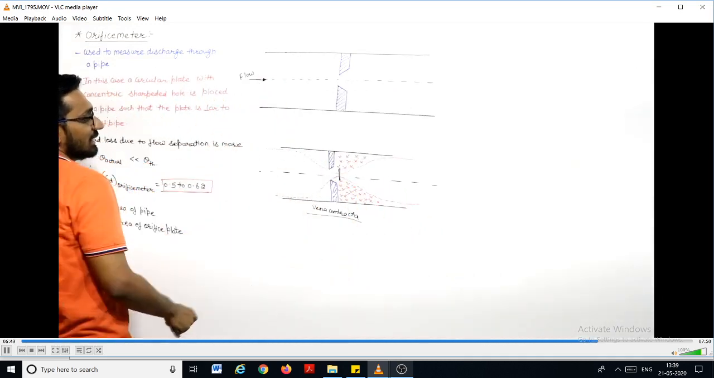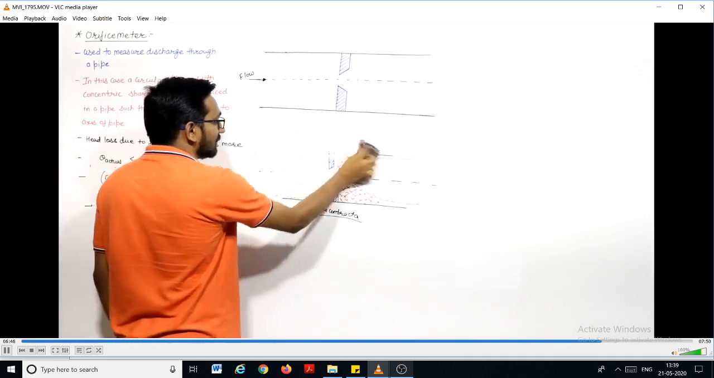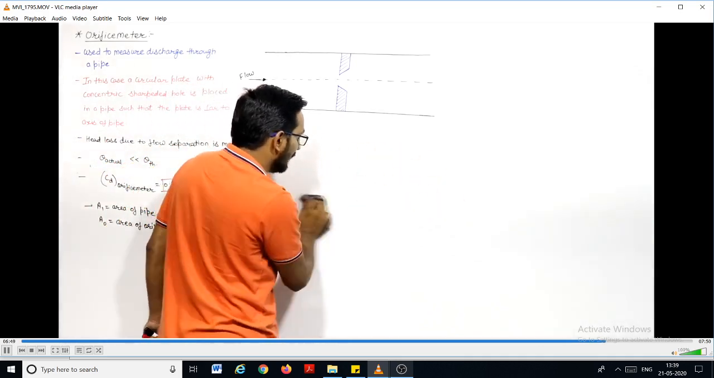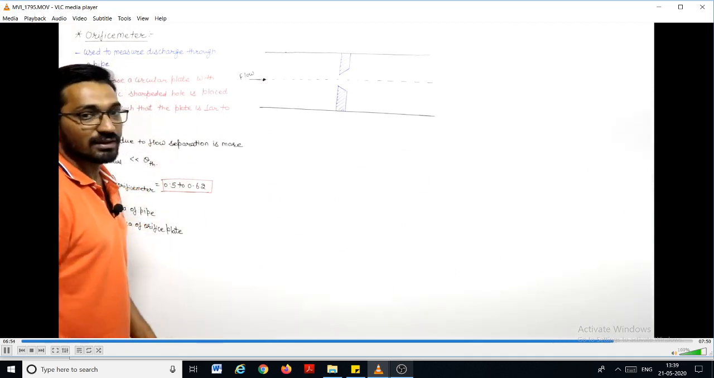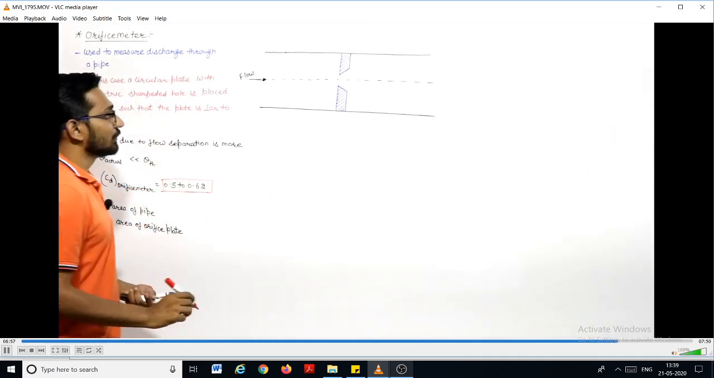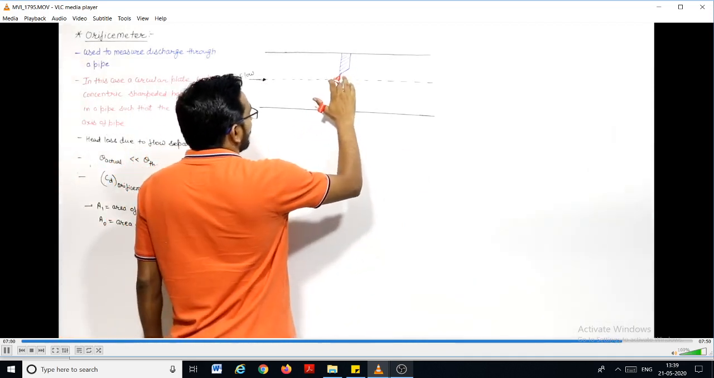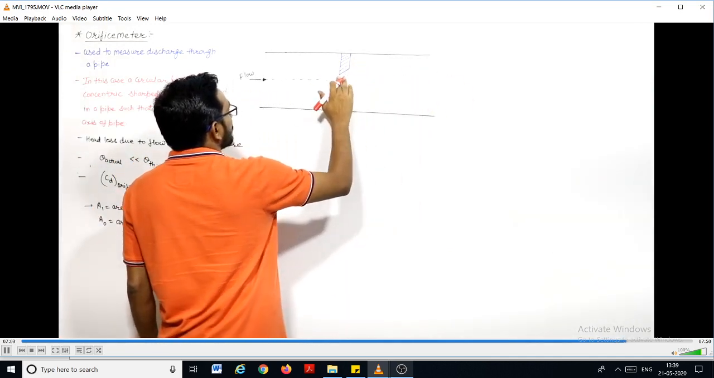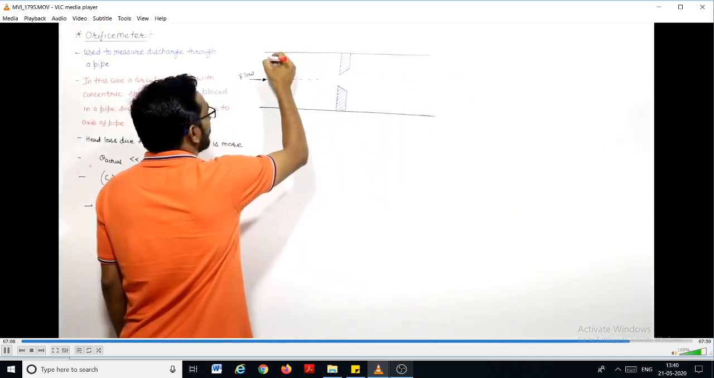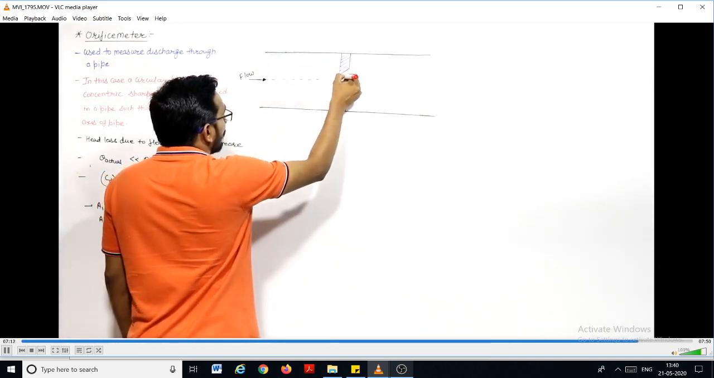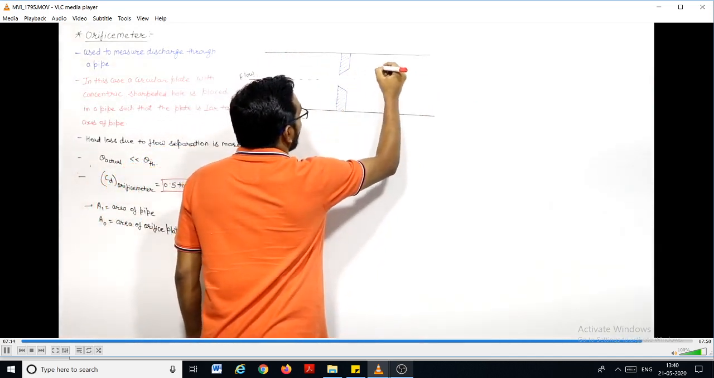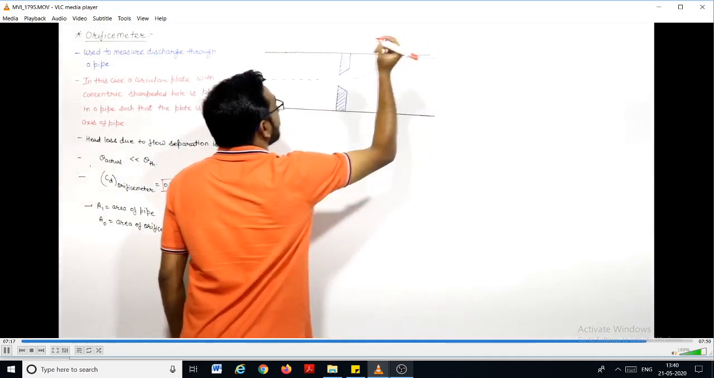So if I show the streamlines here, I hope you understand why vena contracta will form and why the losses are more in case of orifice meter than the Venturi meter. So if I show the streamlines flow, I rub this axis so that we can make it more clear. Suppose this is the streamline which is coming, and they will go like this, right?